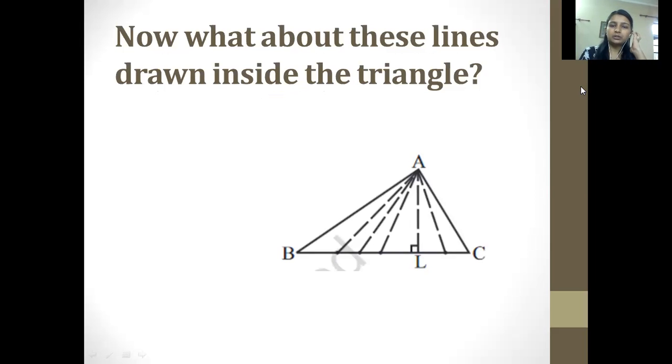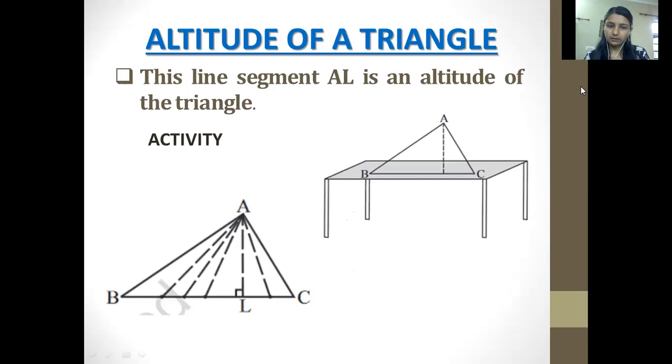Now what about these lines? We have done the median, a line which has a midpoint. What about these dotted lines which are drawn on a triangle? What do you think these lines could be called? They have drawn AL, which is perpendicular to BC, but what about these dotted lines? These are the altitudes of a triangle.